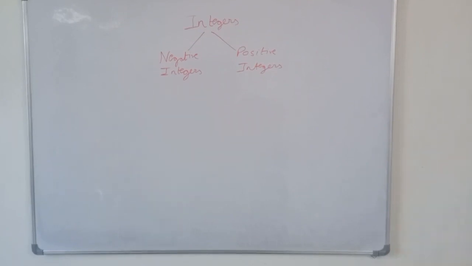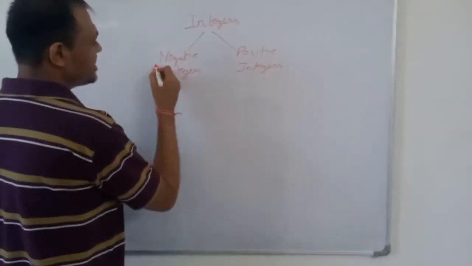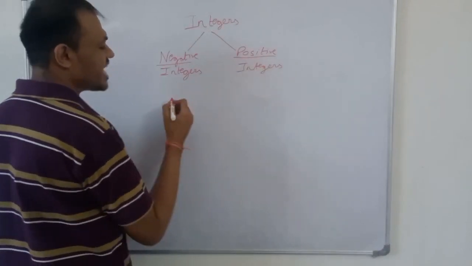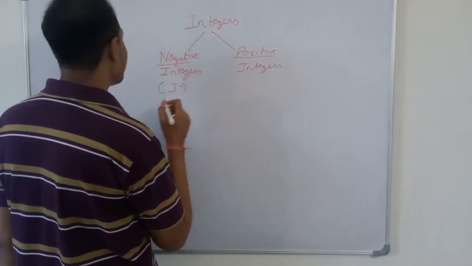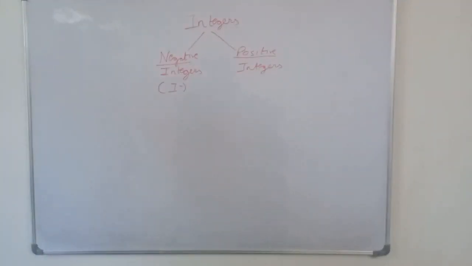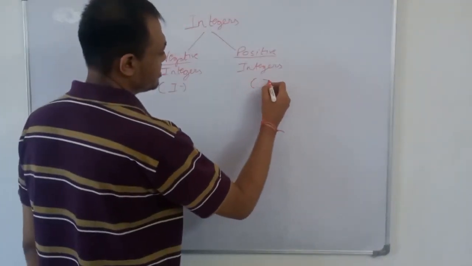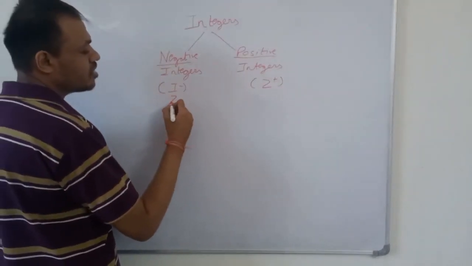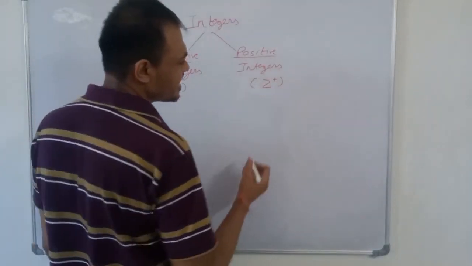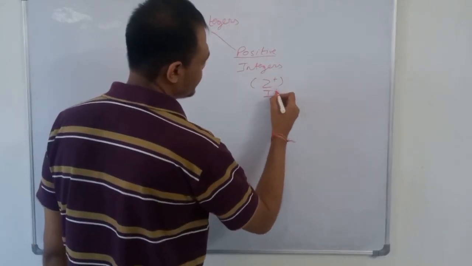Negative integers are denoted by I minus or Z minus, and positive integers are denoted by Z plus or I plus.